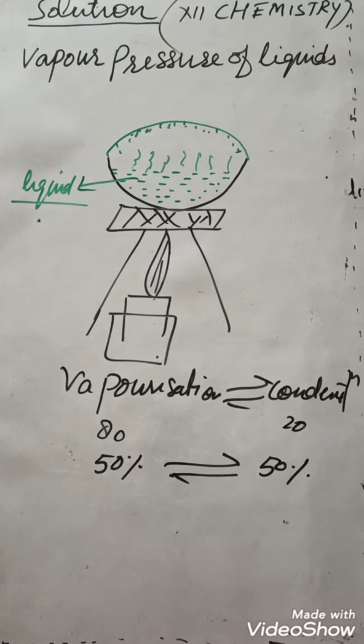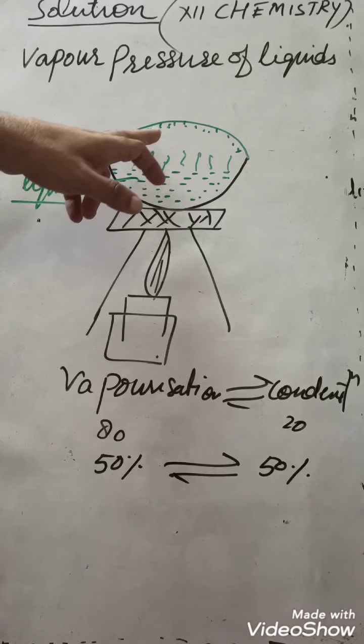Initially the rate of evaporation will be maximum. And there is a difference between evaporation and vaporization. Evaporation is also changing of liquid molecules to vapor molecules, but at normal temperature. Evaporation is a very slow phenomenon. It takes place at normal temperature, room temperature, but vaporization takes place at boiling point. Remember.